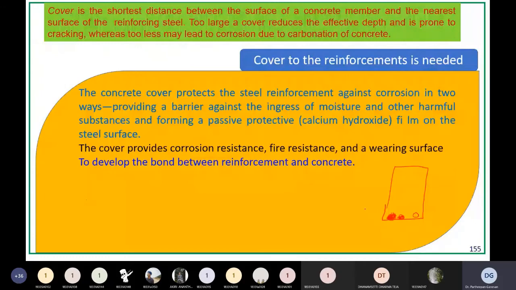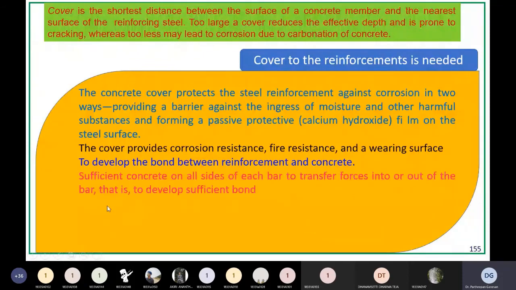For example, say you provided a reinforcement something like this, where this is the surface of the concrete. Only this much surface is in touch with the concrete, and this much is not bonded with the concrete. So obviously, due to application of load, there is a possibility that this rod may come out or slip. So to develop bond between reinforcement and concrete, there should be bond all over the surface of the rod. That is why you should give sufficient cover. That is one of the important points to be noted.